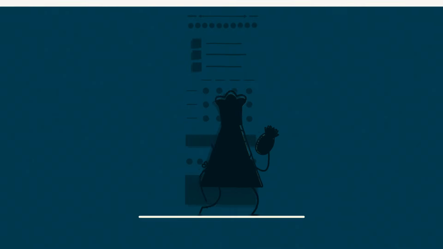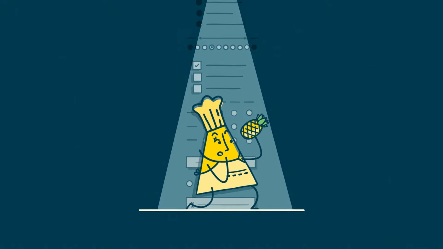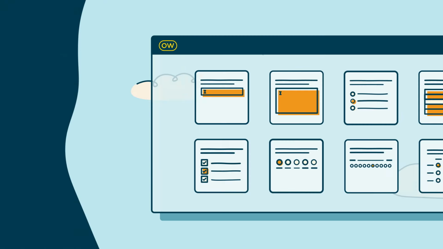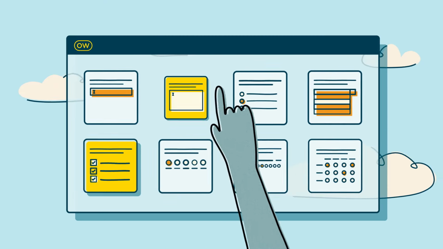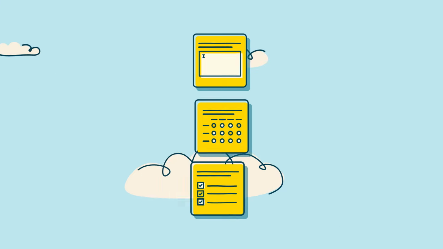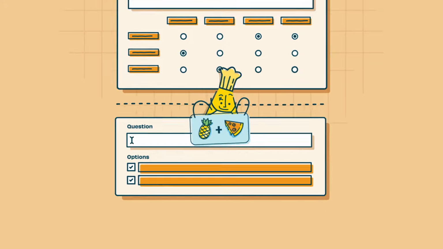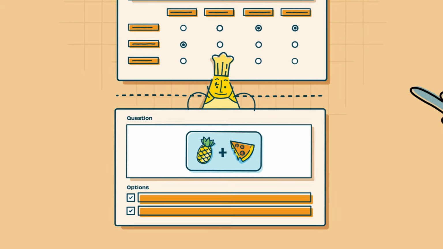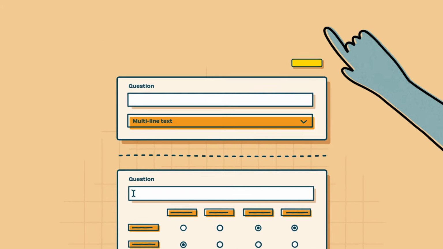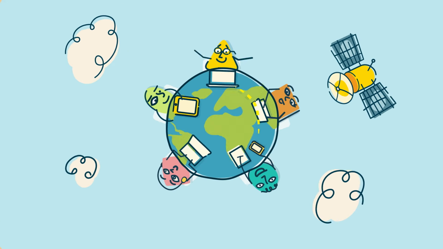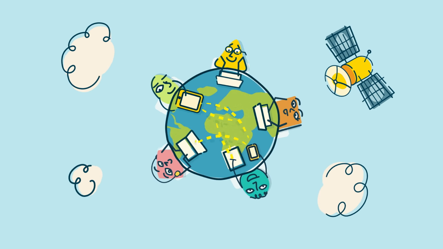Use Questions by Optimal Workshop when you're looking for answers. You can choose from a variety of question types to discover the data you want, how you want it. The ability to add images or wireframes and choose from over 80 different languages means you can gather an even deeper level of insight from participants around the world.